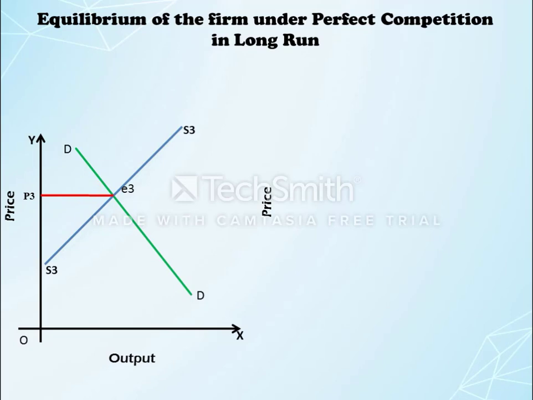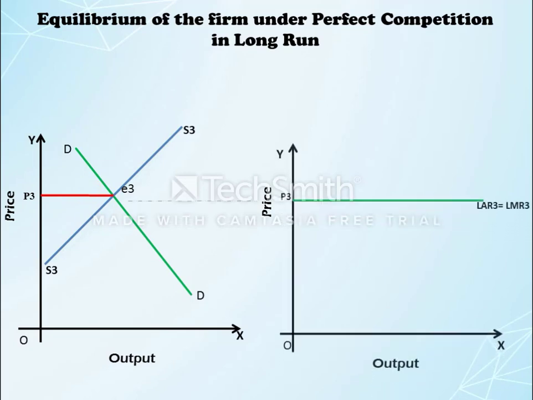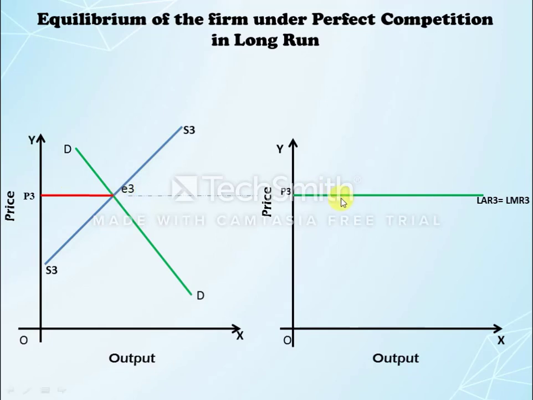So at that price, the firm sells the quantity in the market. Therefore, the firm's demand curve is horizontal to the OX axis. The long run average revenue and long run marginal revenue curves are both the same, and they are a perfectly elastic demand curve, which is horizontal to the OX axis. Now this is another marginal cost curve, which is U-shaped. First it declines, then it increases at an increasing rate, and this is another, the long run average cost curve.